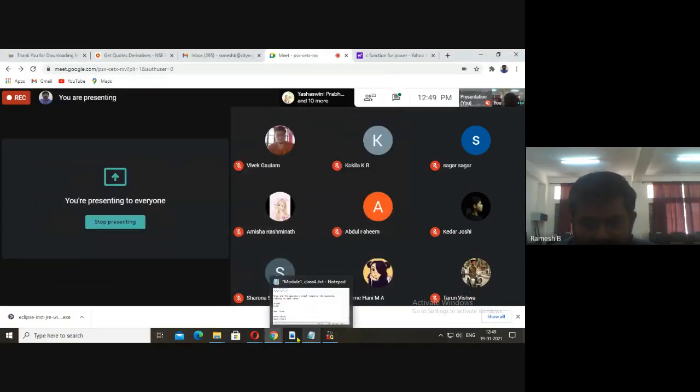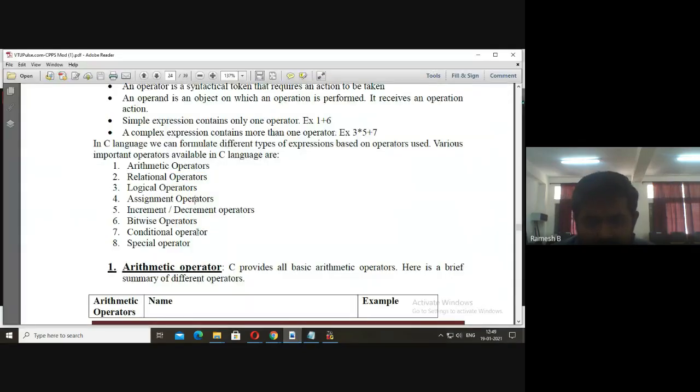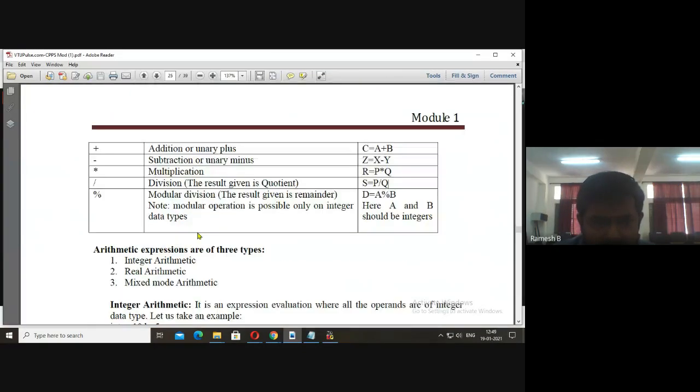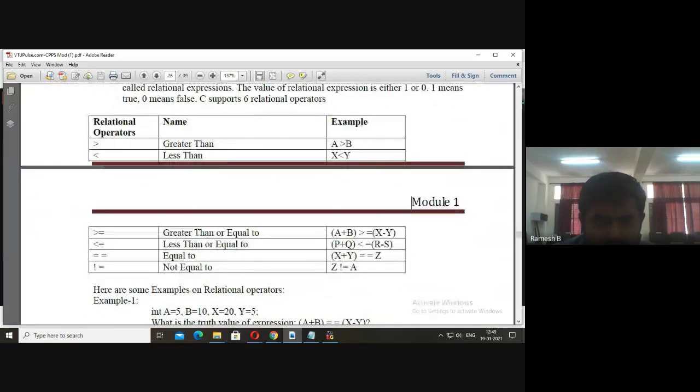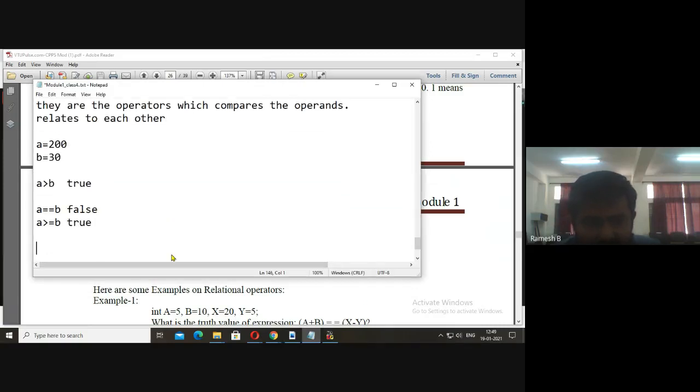Now, let me show you. You see there, greater than, lesser than, greater than or equal to, lesser than or equal to, one more is not equal to. See here, this symbol is used for not.